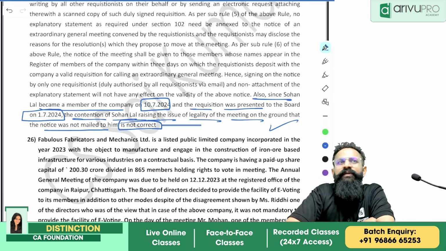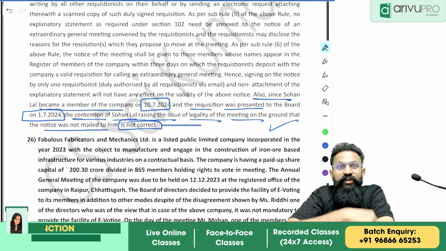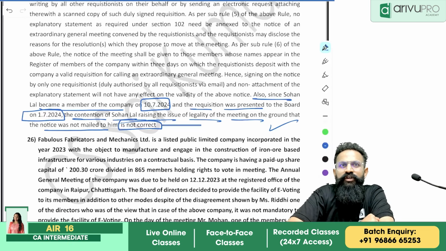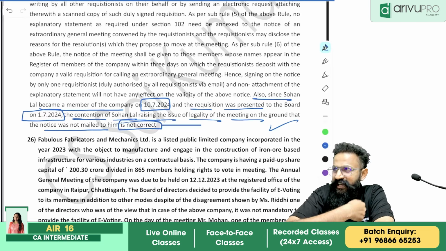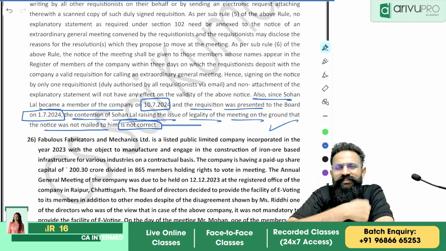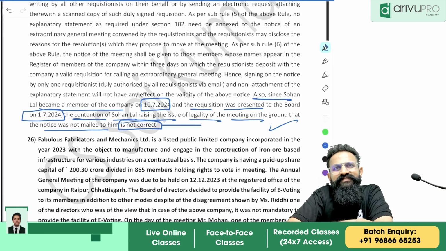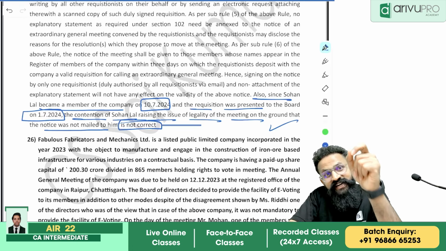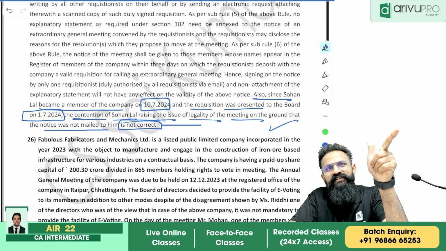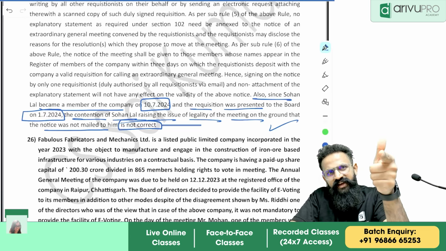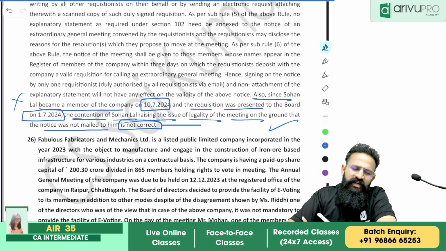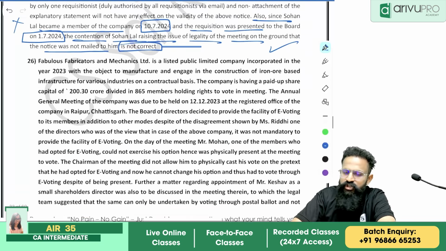Because it all depends upon, you would have seen, the closure of the register of members to decide on who will get the notice. So on that day, if my name is there, then I will be eligible. I will be entitled. Clear? So that's one thing that they should have written. What is the record date? That is called the record date. On that day, whosoever's name is there, they will be entitled to the notice. So according to me, this interpretation might be a little more right. It's not right.